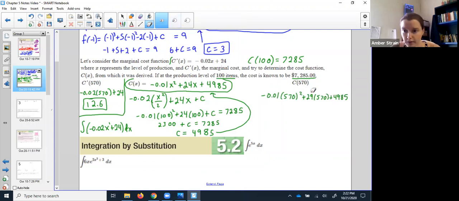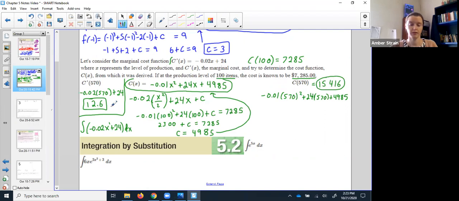I'm sorry, it's a 24. I don't know why that always happens. Okay. All right, so you punch all that in very carefully using all those parentheses, and you should get a final answer of 15,416.